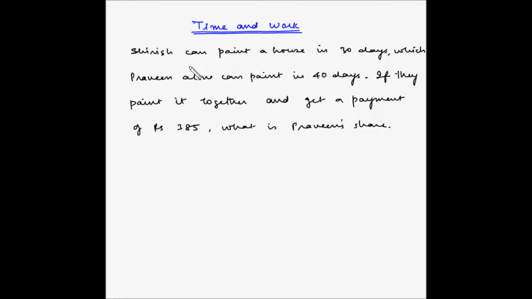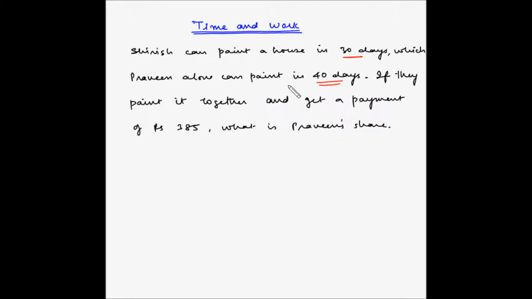Shirish can paint a house in 30 days, while Praveen alone can paint it in 40 days. If they paint it together and get a payment of rupees 385, what is Praveen's share? The amount of work that Shirish can complete in 30 days takes Praveen 40 days to complete. So it is very evident that Shirish is more efficient than Praveen.